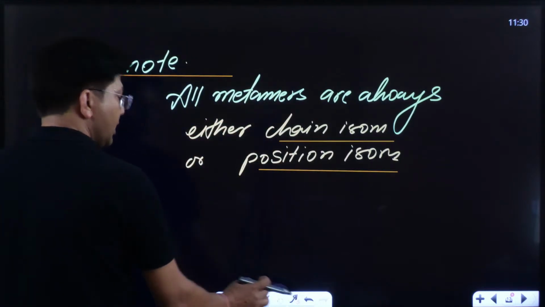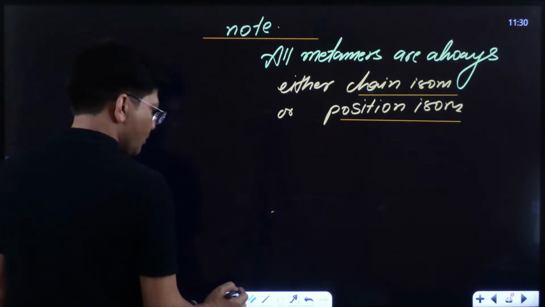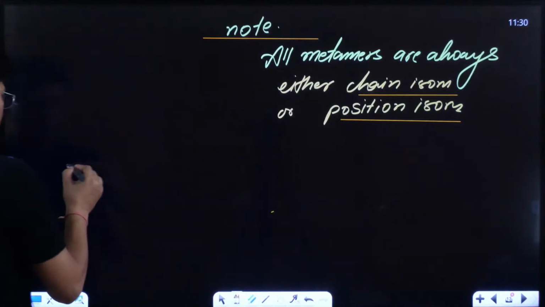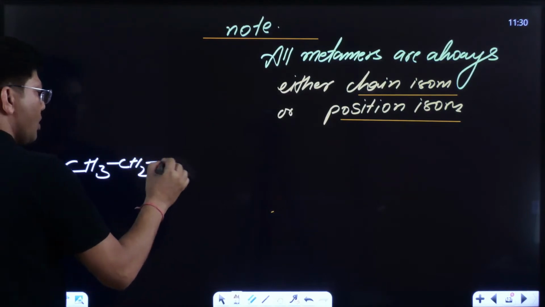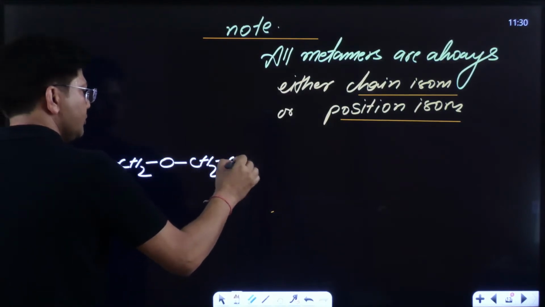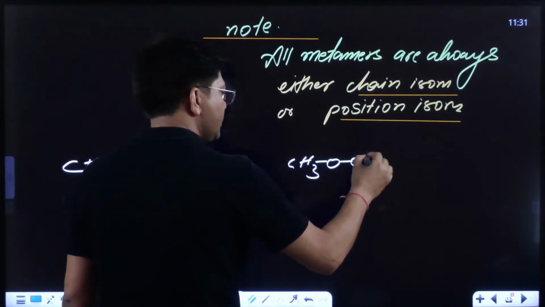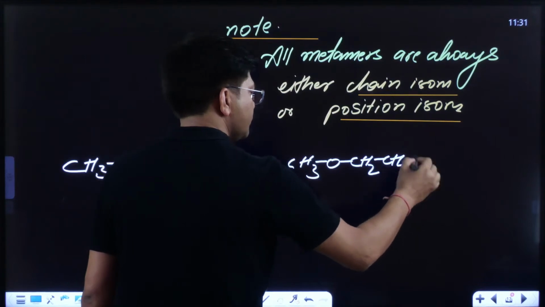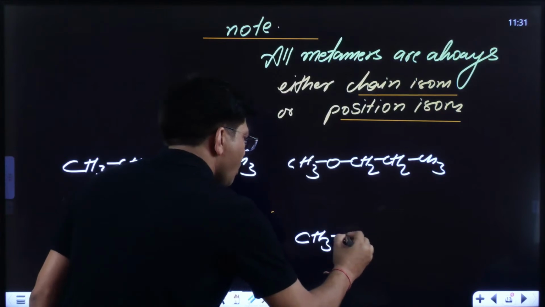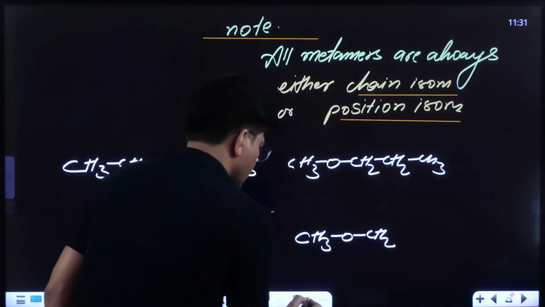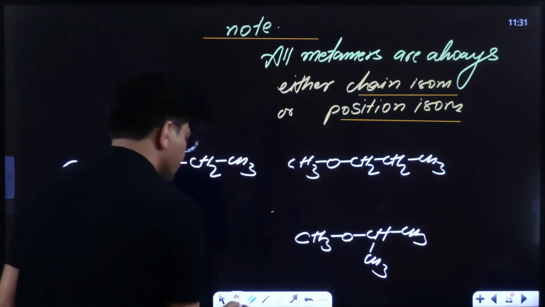Let me show you. The example which right now I have given to you, if I write it down once again: CH3, CH2, oxygen, CH2, CH3; another example, CH3, O, CH2, CH2, CH3; another example was CH3, O, CH, CH3, CH3. These three metamers I have drawn.